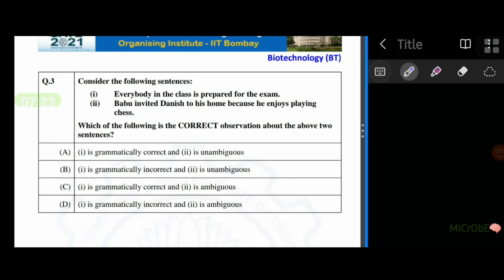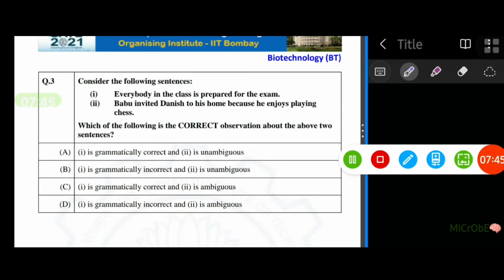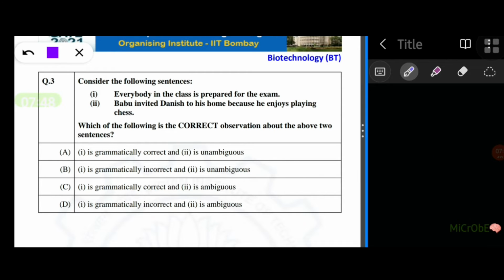Has nothing to do with the exam, right? And it's not giving any sense. So what happens? It is ambiguous. If the second sentence would have given some clear idea about something to do with the exam, it should be unambiguous. But here it has nothing to do with the exam and it's not giving any clear idea. So we can choose the option C. Okay.